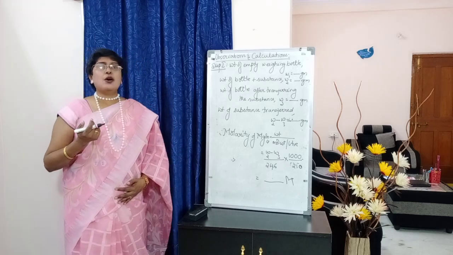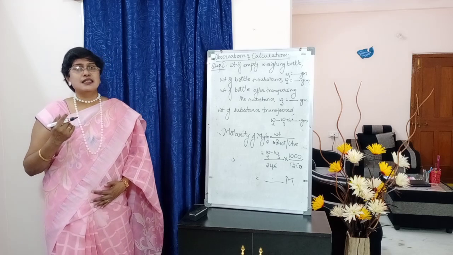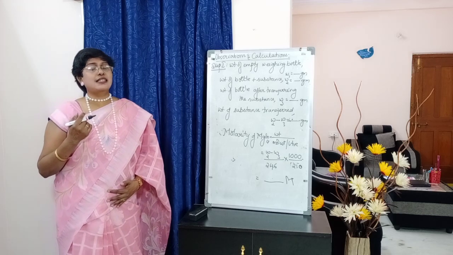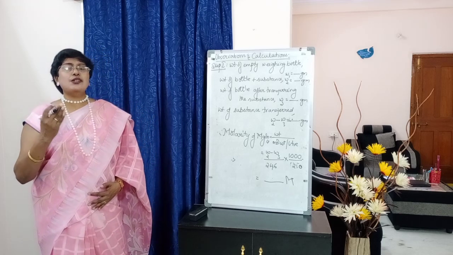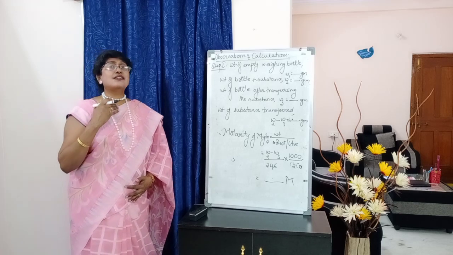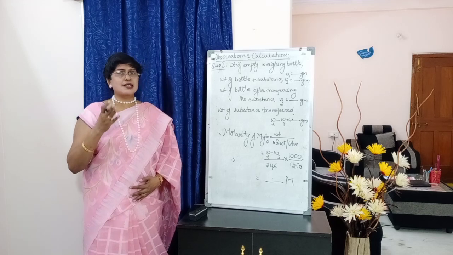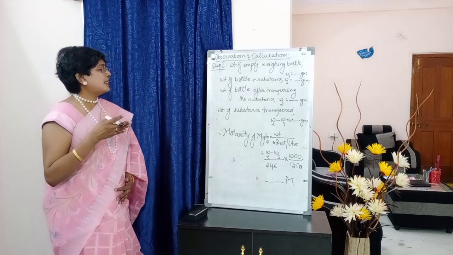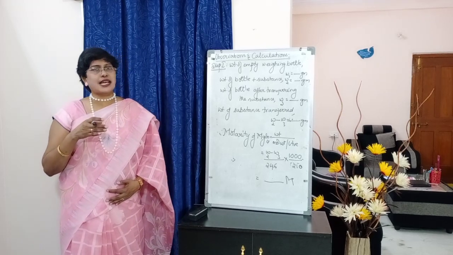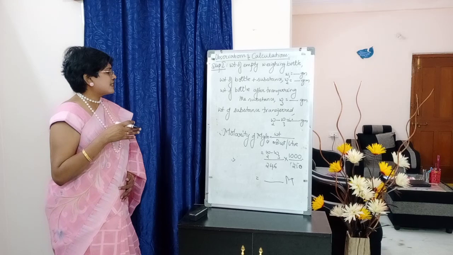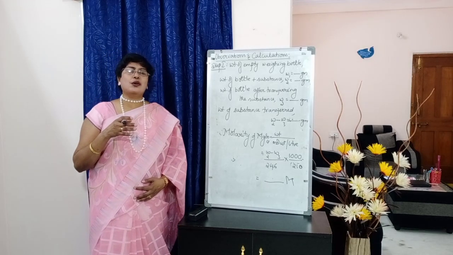Next, weight of the bottle after transferring the substance. W3 is equal to dash grams. Next, weight of the substance transferred. The actual amount of the substance transferred into the flask, that is denoted by W2 minus W3, is equal to dash grams.